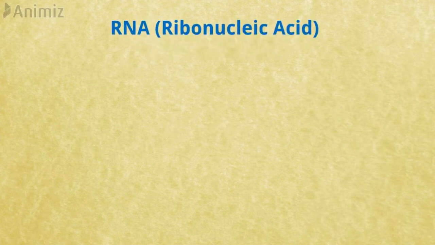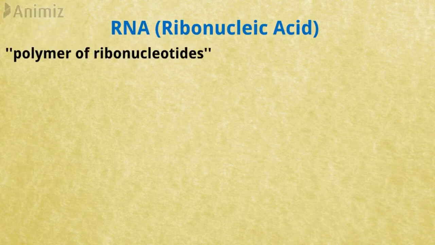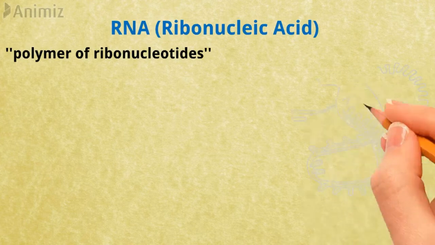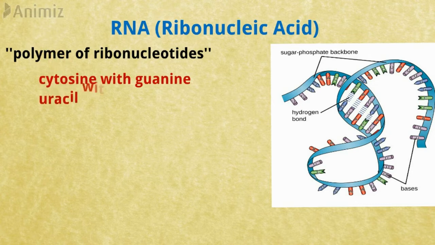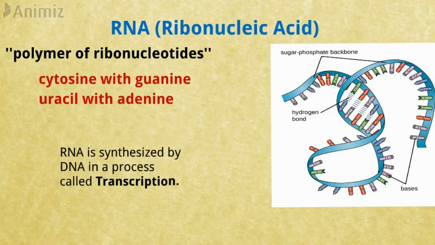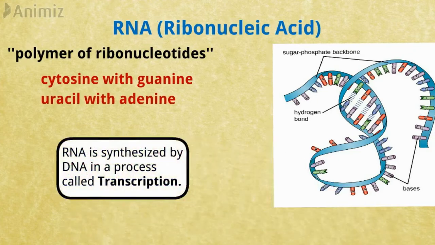So the next is the RNA. RNA is the polymer of ribonucleotides. The RNA molecule occurs as a single strand which may be folded back on itself to give double helical characteristics. Nitrogenous bases form the usual complementary pairing: cytosine with guanine and uracil with adenine. RNA is synthesized from DNA in a process called transcription.